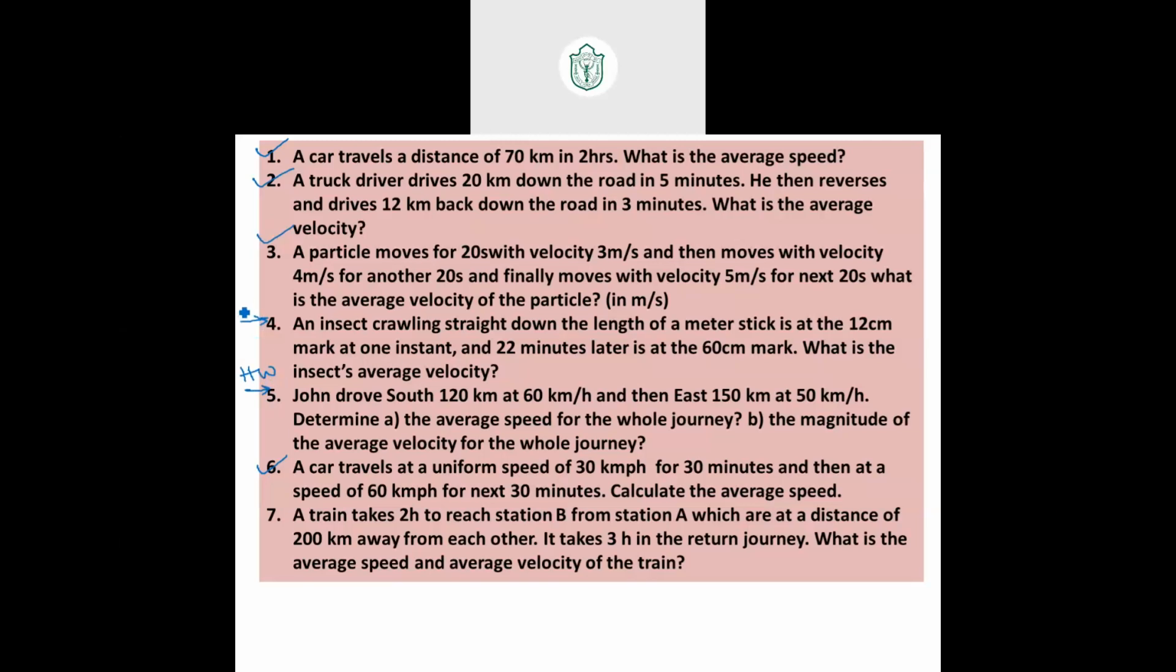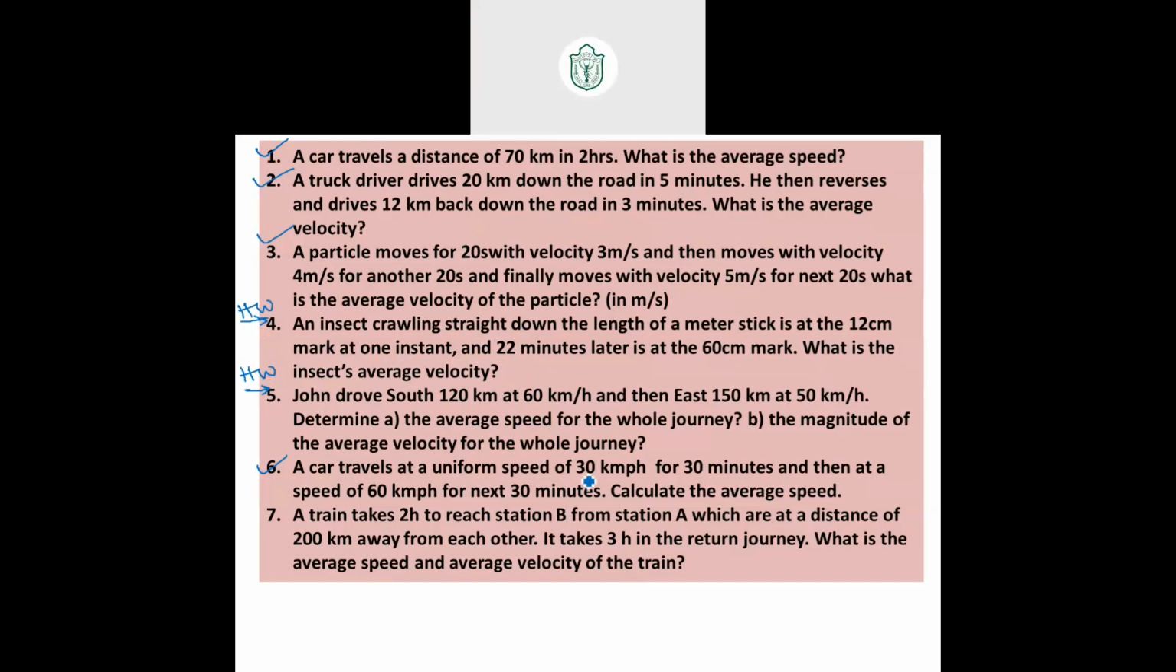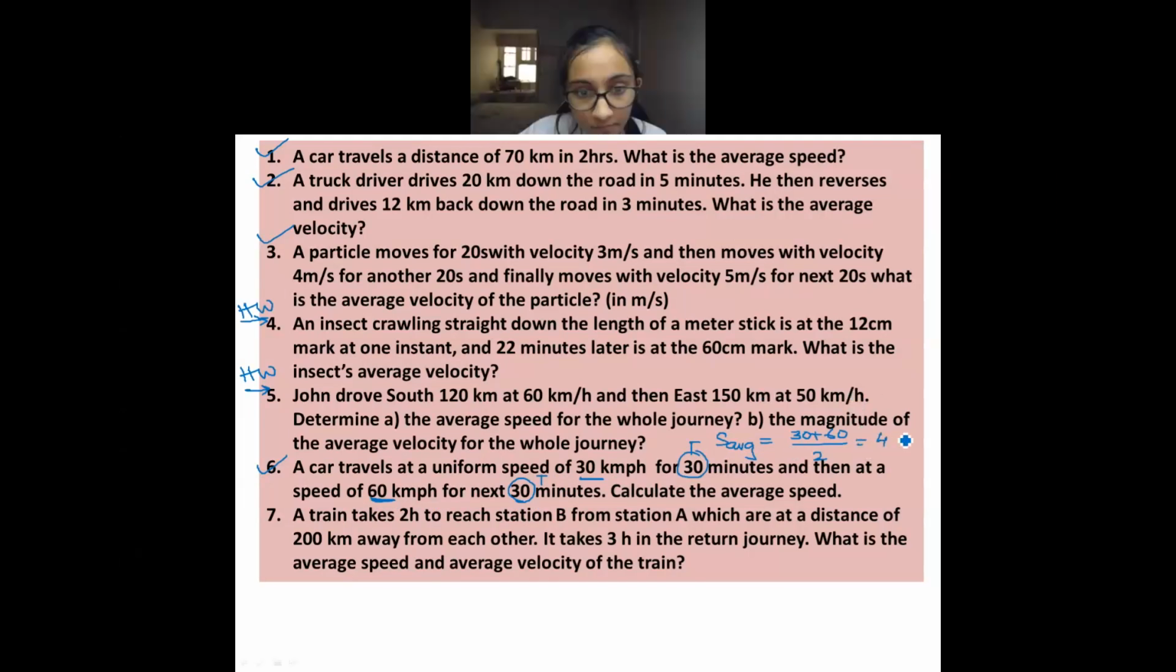Ma'am, 45 kilometer per hour. Very good. Go to 7th. Others quickly. See, it's moving at a uniform speed of 30 km per hour for 30 minutes. Next, 60 km per hour for 30 minutes. Meaning the time is same. Whenever time is same, average speed is actually average of the speeds. So 30 plus 60 by 2, S1 plus S2 by 2. That's 90 by 2, which is 45.